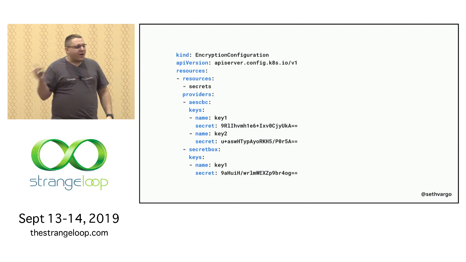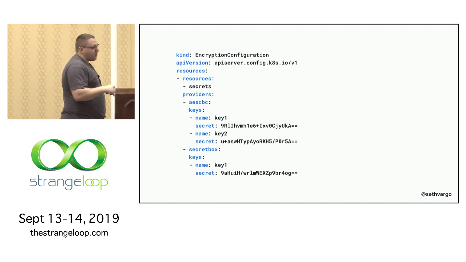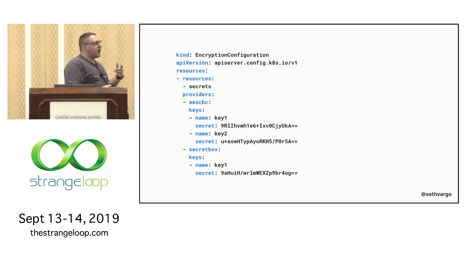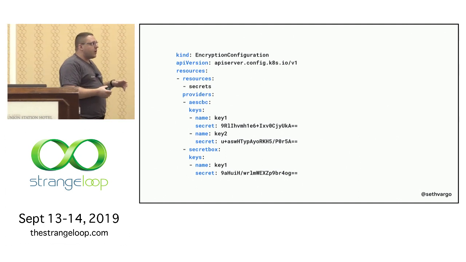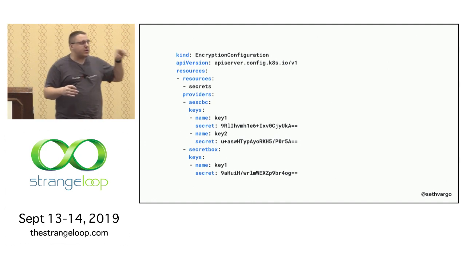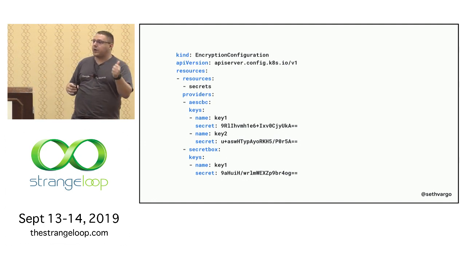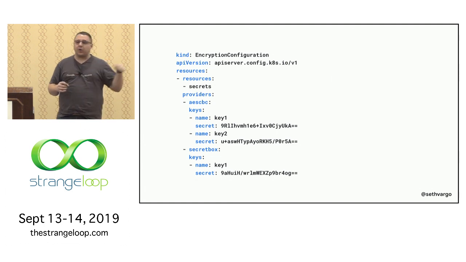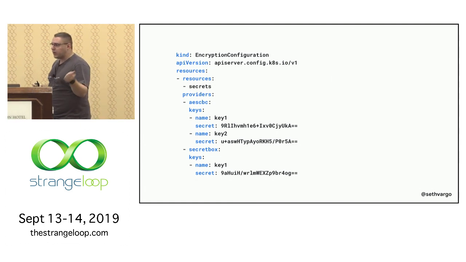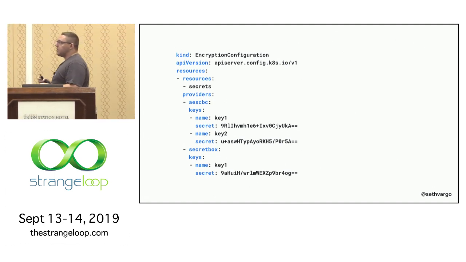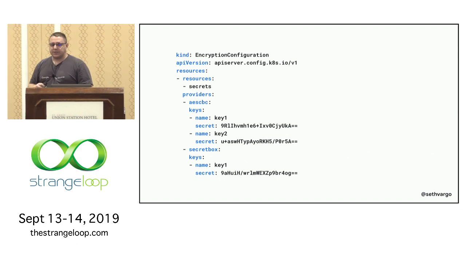So we specify our encryption provider configuration. This is a first-class Kubernetes construct, and it allows us to specify one or more encryption keys, and Kubernetes will do that envelope encryption. So what you're seeing here in the YAML is the key encryption key, the green key, the top-level key. Kubernetes is still going to generate data encryption keys every time we write new data, and it will use this key or these series of keys to encrypt that data as it's written into the system.